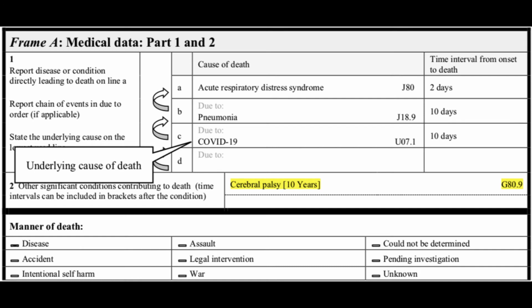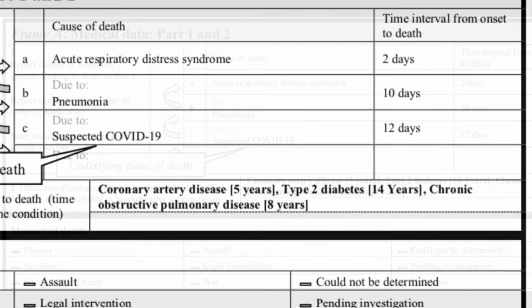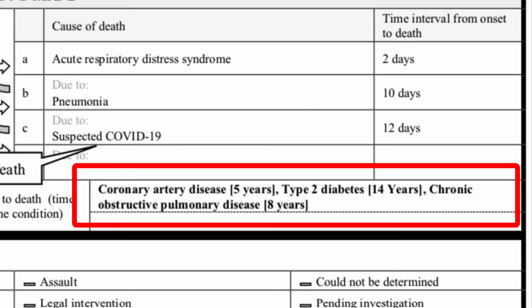In this death certificate, COVID-19 caused pneumonia, which led to ARDS, which led to death. Typical sequence of events for COVID-19. Here are some more examples with comorbidities included. This person had 5 years of coronary artery disease, type 2 diabetes, and COPD.